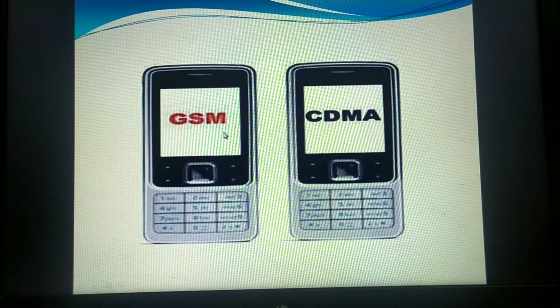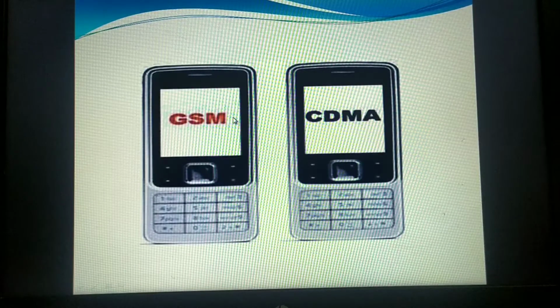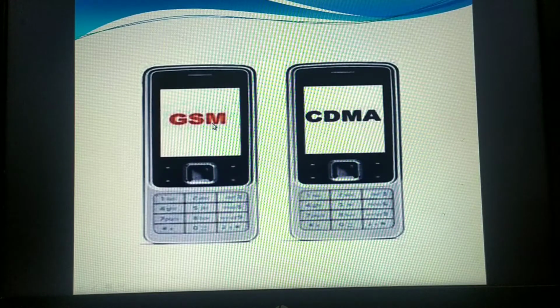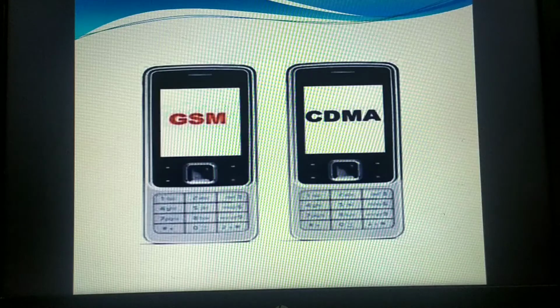Whereas in GSM, we have also studied that it uses TDMA, that is time division multiple access technology, where the frequency was assigned to each specific user. That means if the frequency is about 200 kilohertz, that 200 kilohertz was divided into 8 time slots, so that only 8 users can access the frequency. And how was each user getting the data? 200 divided by 8, that means each user was getting around 25 kilohertz. Within that, each user was passing the data.